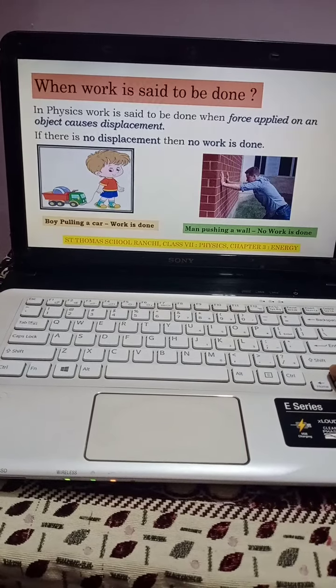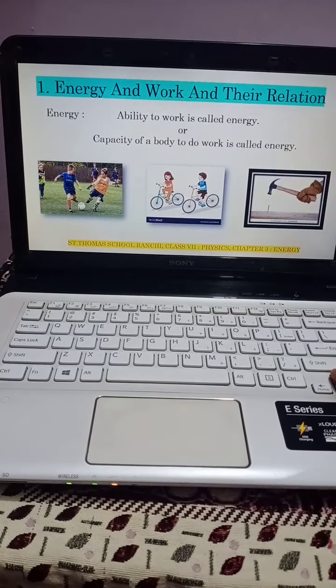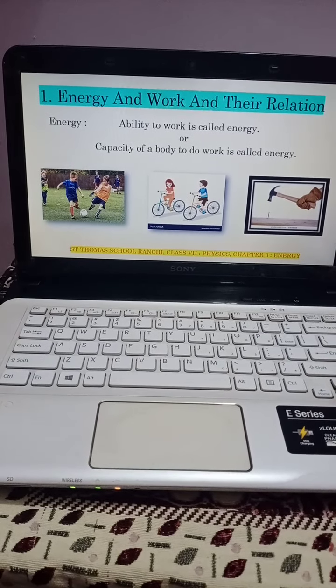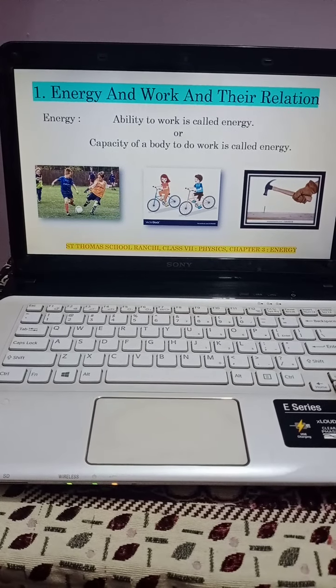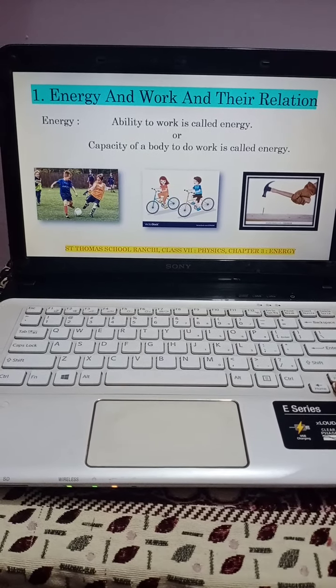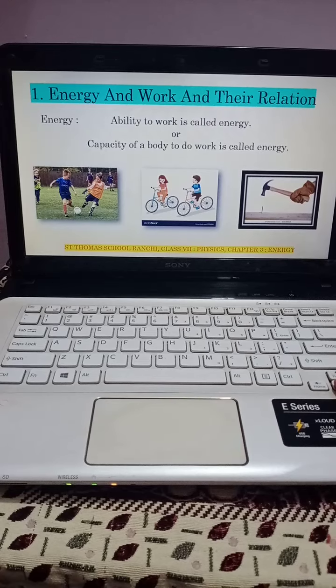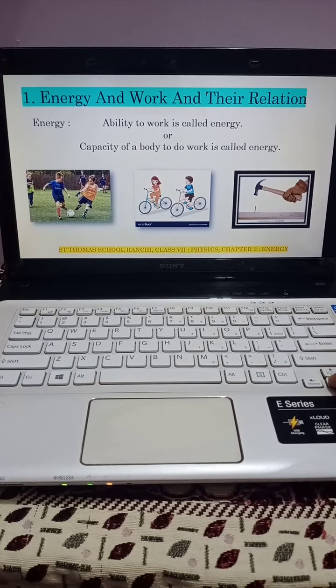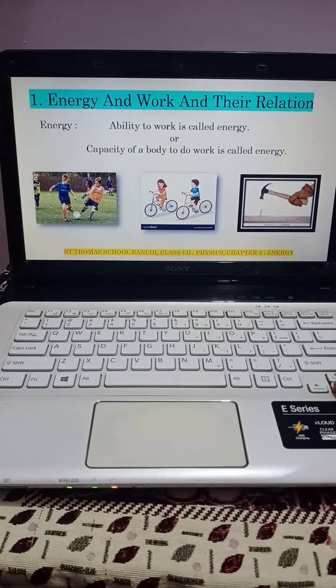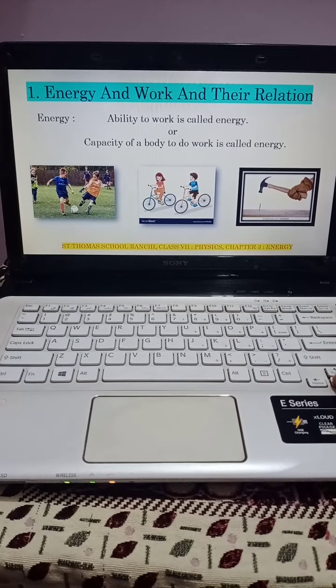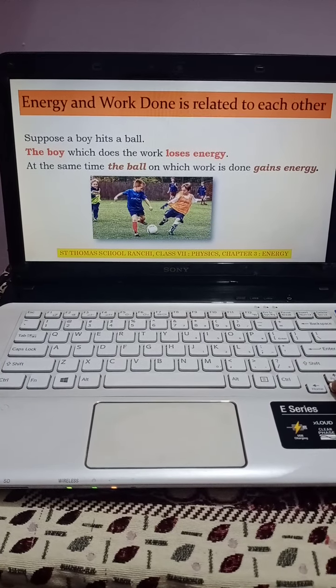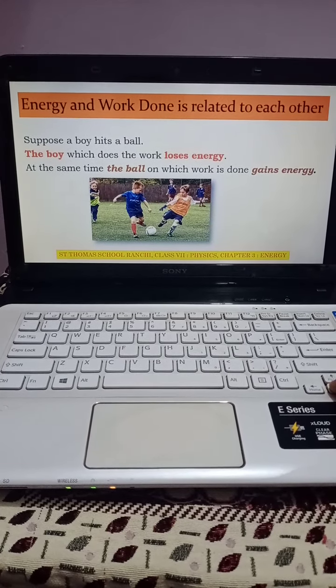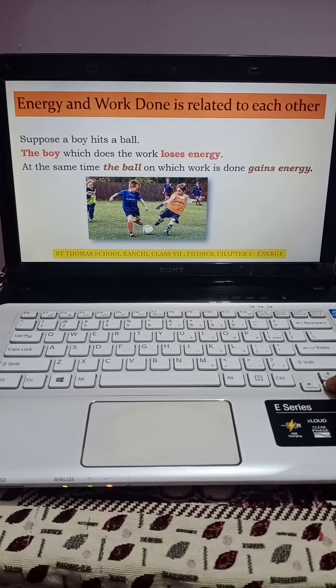Once again we are going to do the recap. First we have seen energy and work and their relation. In that we have seen the definition of energy. Ability to do work is called energy, or capacity of a body to do work is also called energy. Then we have seen in this example how energy and work done are related to each other.